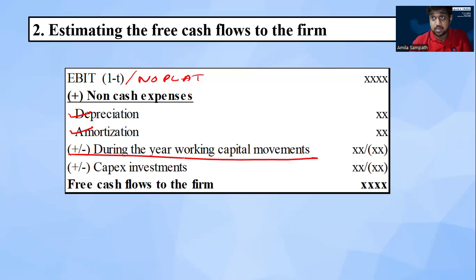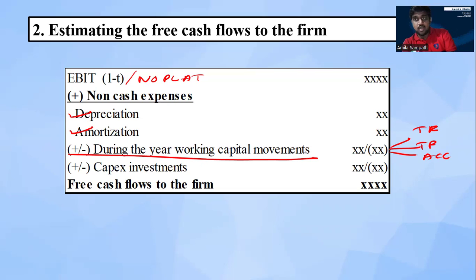The working capital movements mean movements in trade receivable, movements in trade payable, and movements in accrued expenses like this. There can be some working capital items under non-current assets and non-current liabilities. Those things we need to adjust here, other than the cash. Cash we consider as our working capital, but for the free cash flow to the firm calculation purpose, other than the cash or cash equivalents item, all working capital movements we need to adjust here.